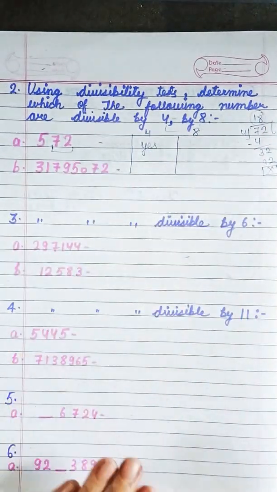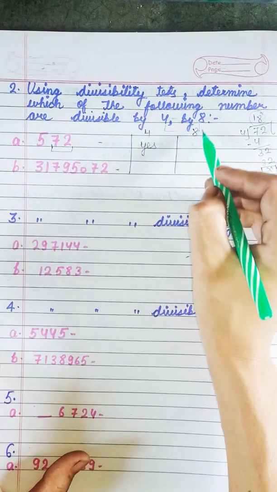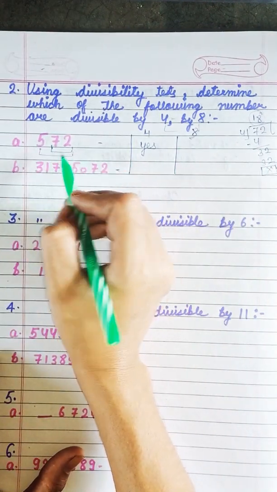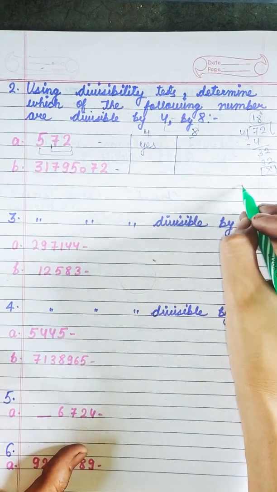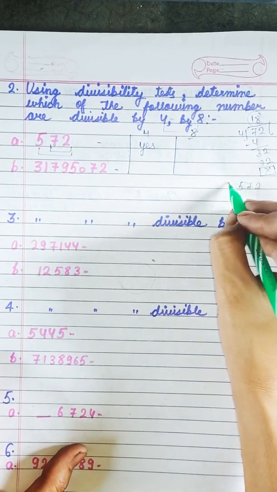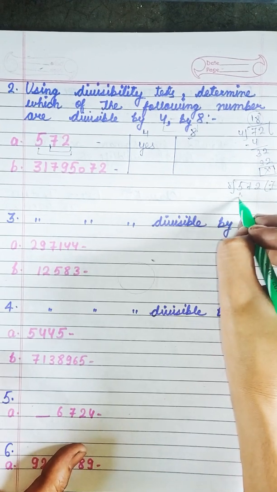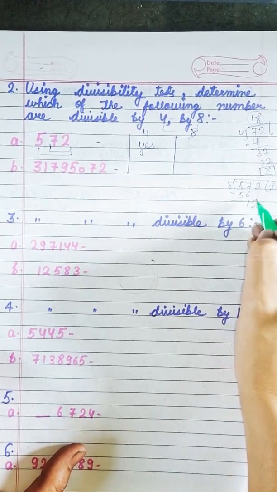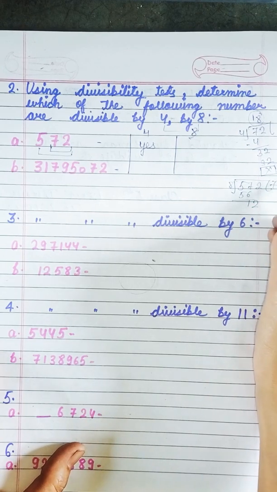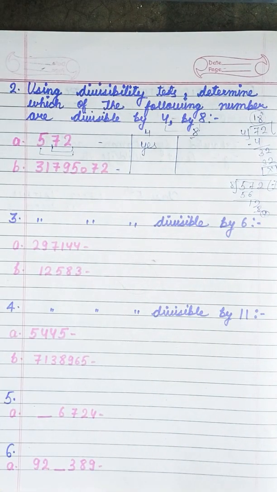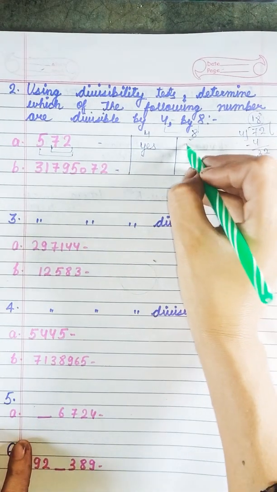Yes. Let's come to the next part, 8. In 8, what do we have to check? We have to check the last 3 digits. Again, we are checking 5 7 2 divisible by 8. 8 7 ja 56 and this is 12. Okay, so it is not 8 1 ja 8. 4 is remainder, so it should not leave any remainder. Clear? But it is leaving, so the answer is no.